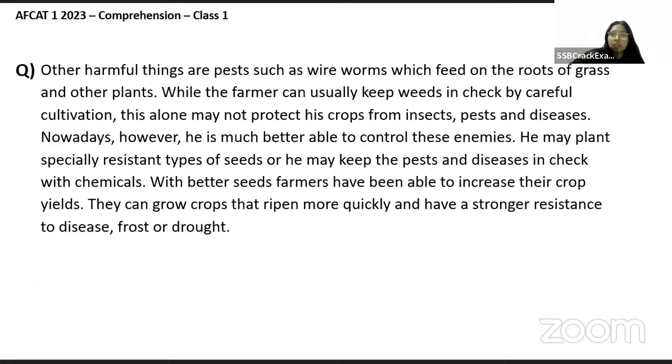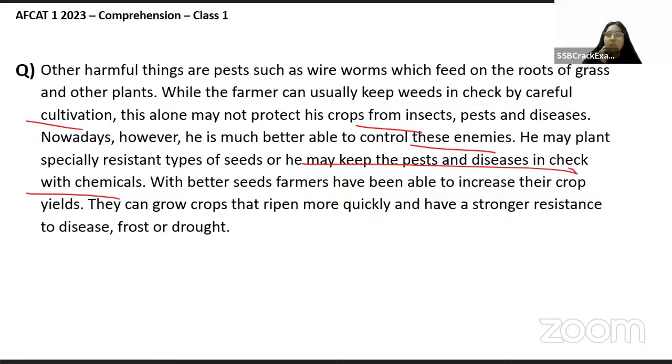No, no. While the farmer can usually keep weeds in check by careful cultivation, this alone may not protect his crop from insects, pests, and diseases. Nowadays, however, he is much better able to control these enemies. So basically, he may plant self-resistant types of seed. He may keep the pests and diseases in check with chemicals. He may plant special resistant types of seeds, or he may keep the pests and diseases in check.